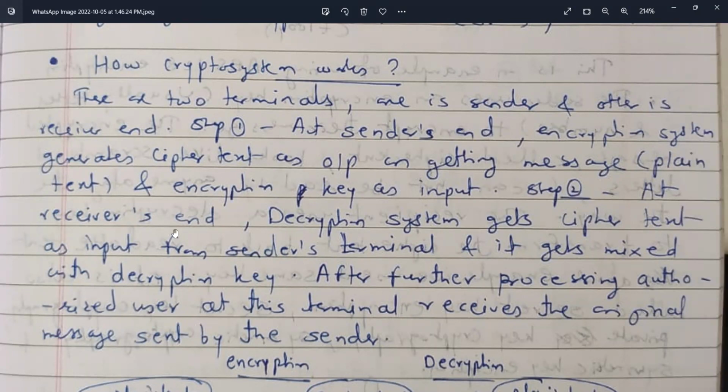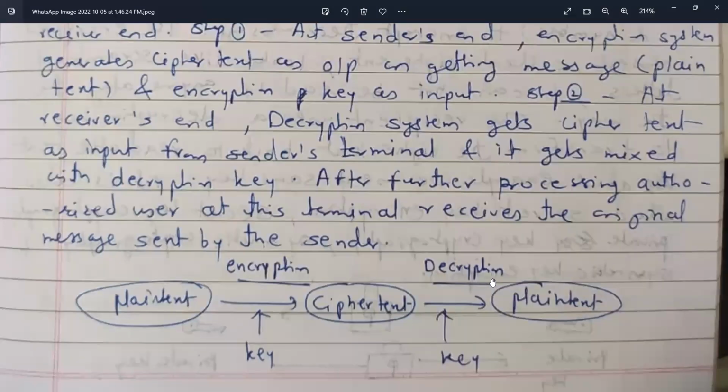Step 2, at the receiver end, the decryption system gets ciphertext as input from the sender's terminal and it gets mixed with the decryption key. After further processing, the authorized user at this terminal receives the original message sent by the sender.